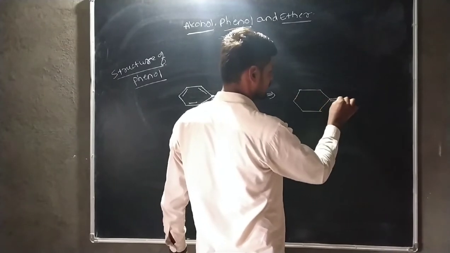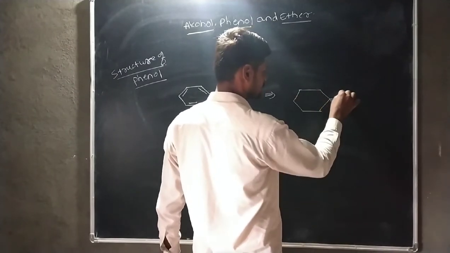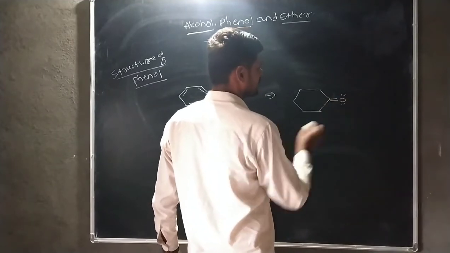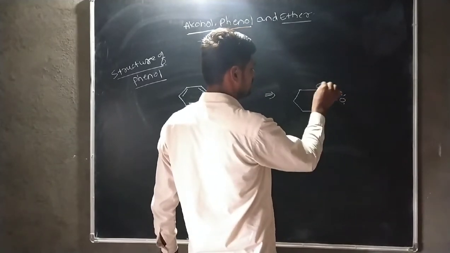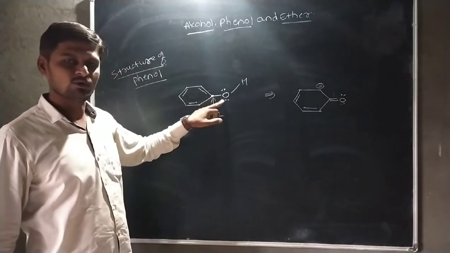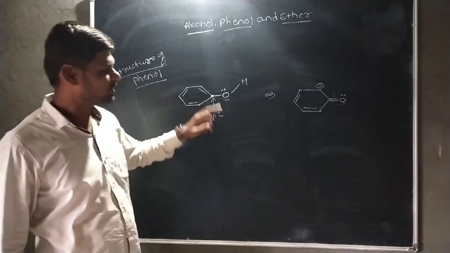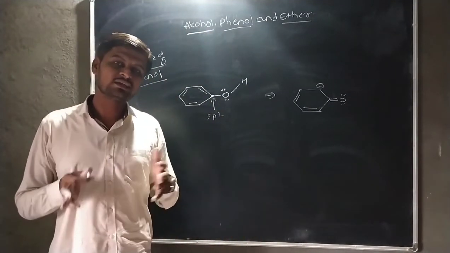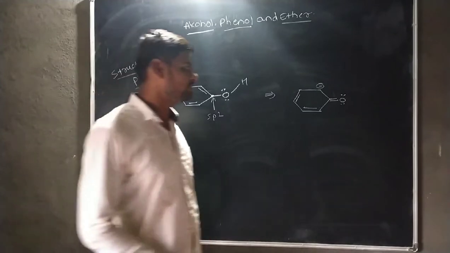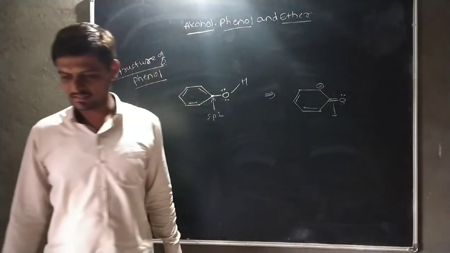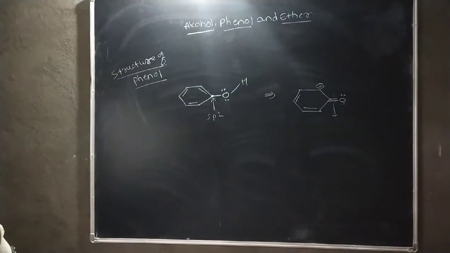Here, this is a double bond. Okay, it shows the lone pair, and the hydrogen atom should be eliminated, and here it shows the negative charge. Then the double bond is here. That means the carbon oxygen single bond gets converted into a double bond. Then the bond length goes on decreasing.